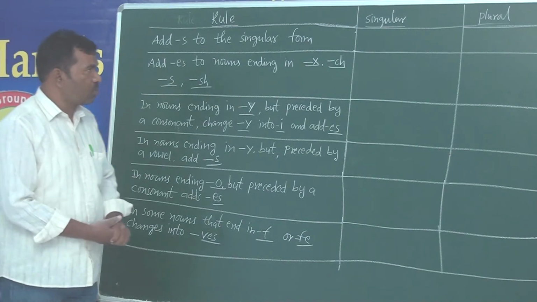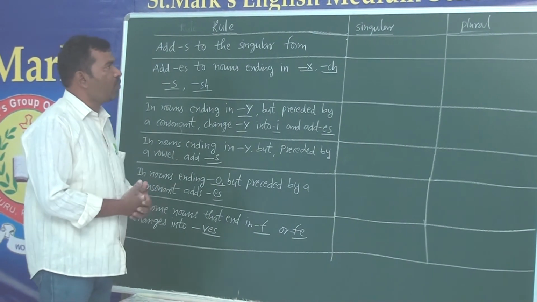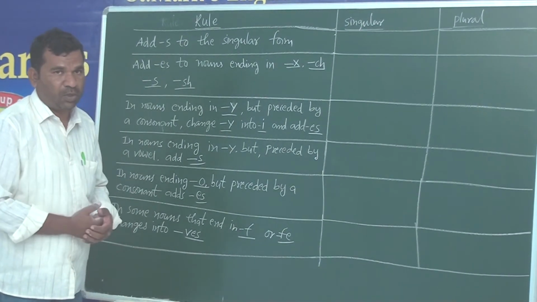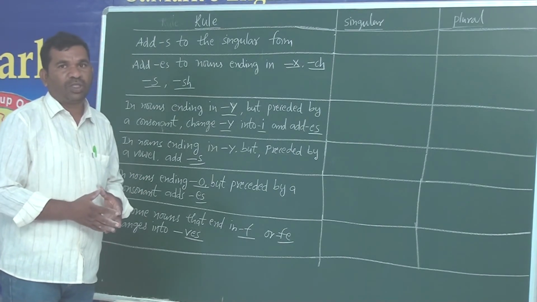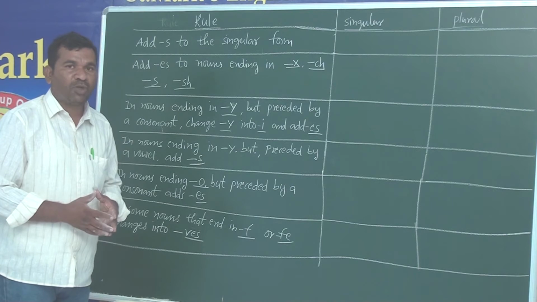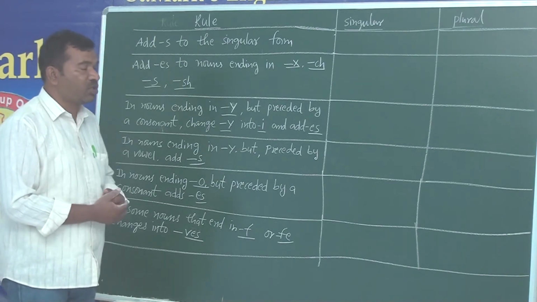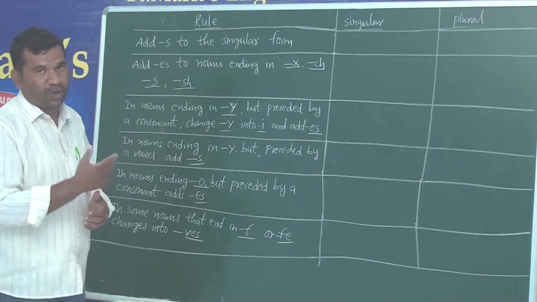Okay children, now come to the next exercise, that is how to form a singular noun into plural. You see that basically in a classroom, teachers observe several times that students struggle to make a singular one into plural.